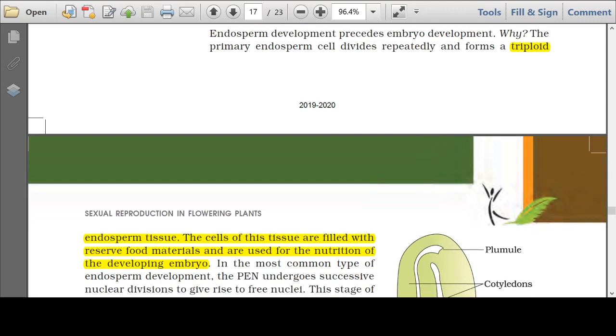Why triploid? Let me repeat once again. Because the central cell had two polar nuclei and one more haploid nucleus came from the male gamete, leading to the triploid endosperm nucleus, primary endosperm nucleus.